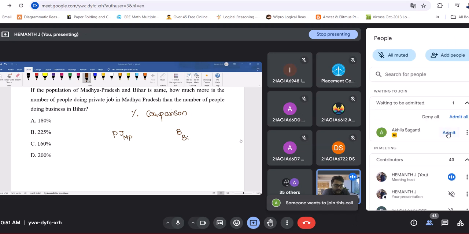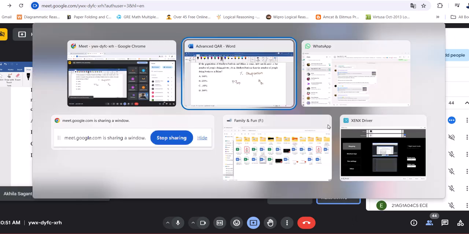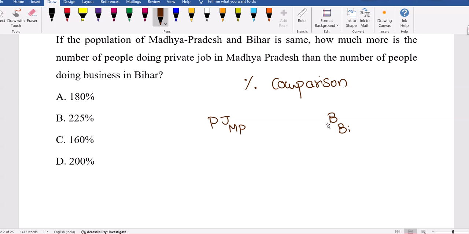When you do this comparison, okay, so what is the value, 42 and 15? Definitely greater, but they want percentage comparison. Denominator is same, out of total is same. They clearly mentioned the population is same. Now 42 is what percentage greater than or more than 15.